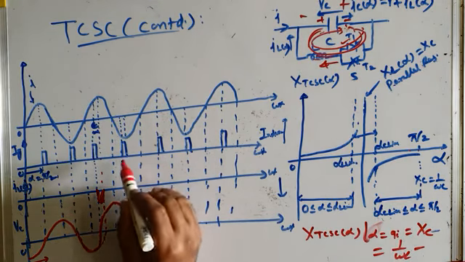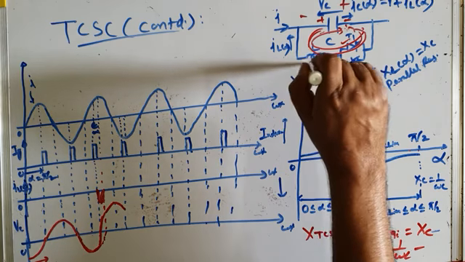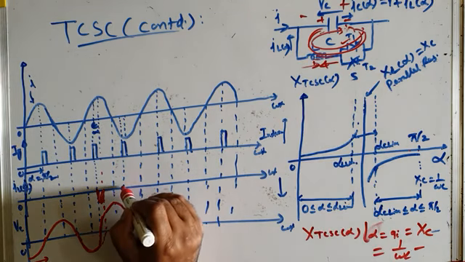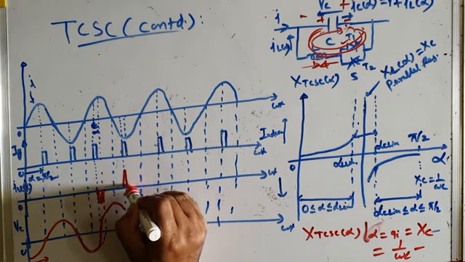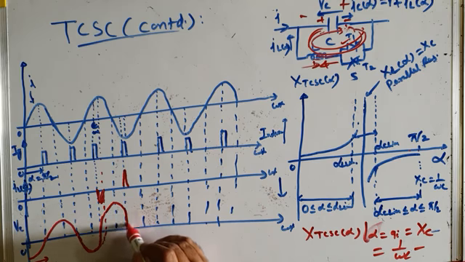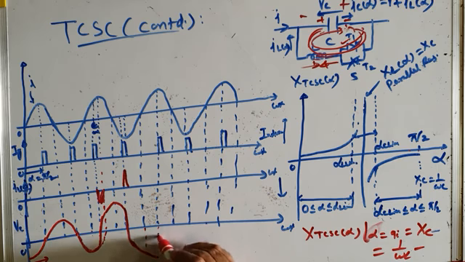So this quickly discharges, and since current is now flowing in the TCR in this direction, it is a positive current, and a higher value of current will flow, a higher value of current like this. So the capacitor will quickly discharge, of course, and then it will charge to some higher voltage. See, higher than in the previous half cycle.